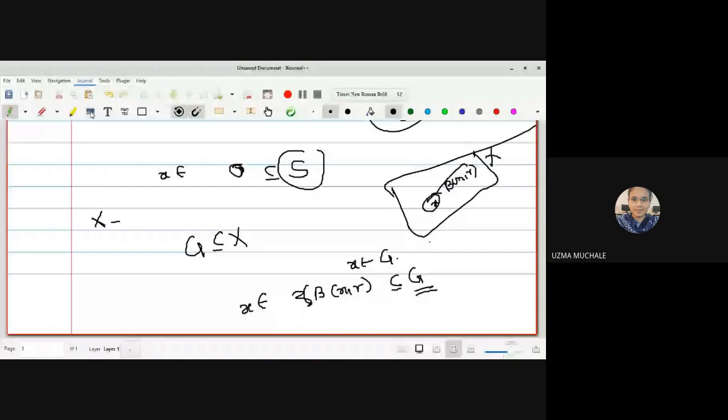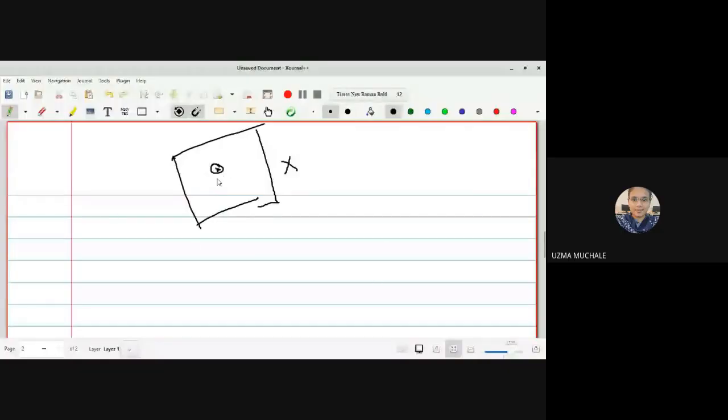How we can draw this as, suppose this is our X, and here we have a point x, and this is your B of x, and this is your G. So if this condition holds for every point of X, suppose outside here there is also some point of G.